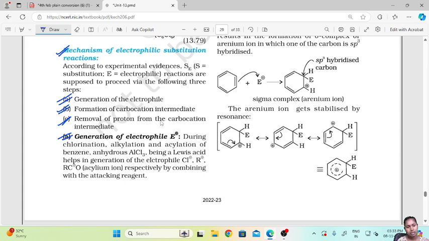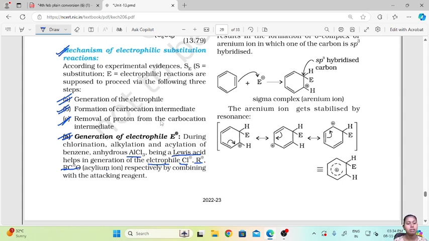Now during chlorination, alkylation and acylation of benzene, anhydrous AlCl3 being a Lewis acid helps in generation of electrophile like Cl+, R+, RC+=O, that is acylium ion, respectively, by combining with the attacking reagent. So all those reactions, your chlorination, alkylation, acylation, they all have anhydrous AlCl3 in them. This is a Lewis acid which helps in the generation of electrophile. Like in chlorination you have Cl+, in alkylation you have R+, in acylation you form acylium ion.